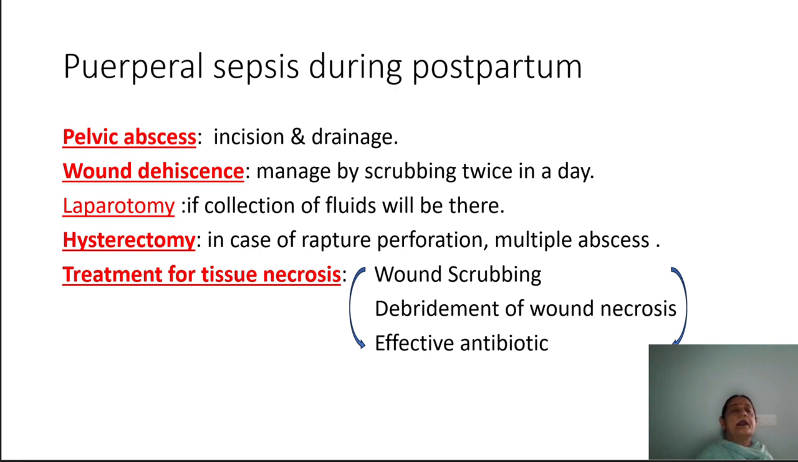Next one, if there is a pelvic abscess, the surgical treatment is incision and drainage. If there is wound adhesiveness, the management will be by scrubbing the wound twice in a day. Laparotomy is done in case of peritonitis. If there is a collection of fluid, at that time we will do laparotomy. Hysterectomy in case of rupture, perforation and multiple abscess; at that time surgical management is hysterectomy.